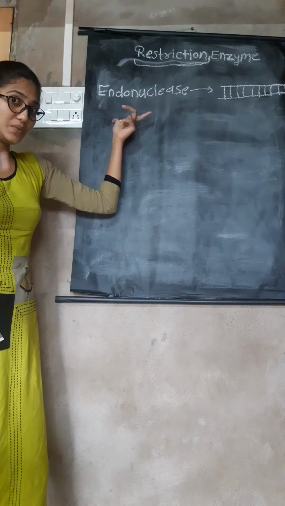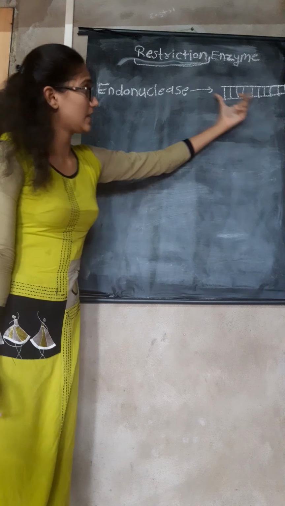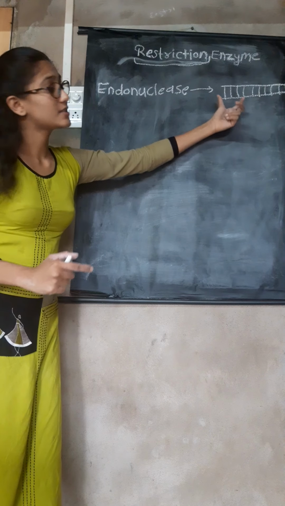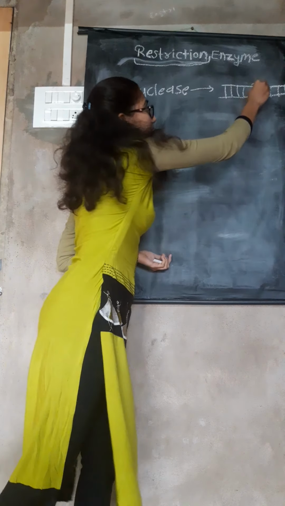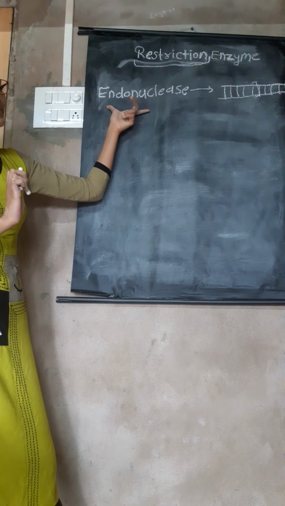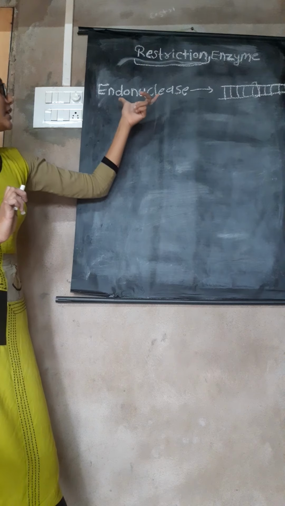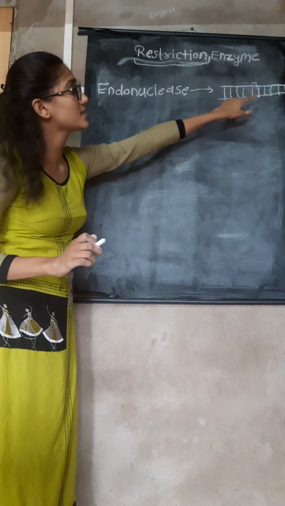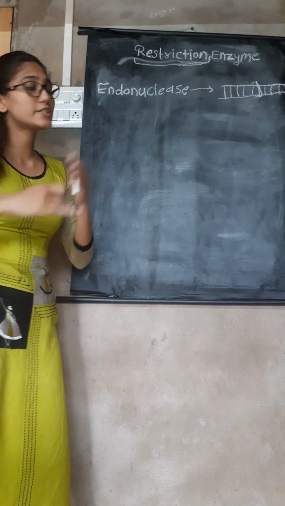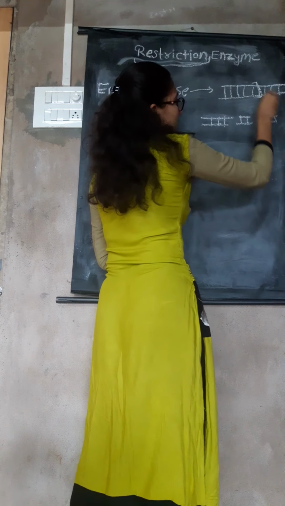It will break the DNA sequence somewhere in the middle region. It means it will cut the DNA sequence somewhere in the middle, and after breaking they can generate fragments like these.